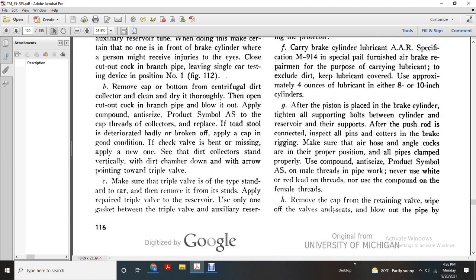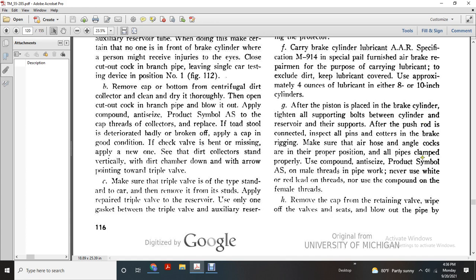Inspect the push rod connection with all the pins, and the brake rigging, to make sure the air hose and angle cock are in proper position and all of the pipes are clamped properly. Use the compound anti-seize product, symbol AS, on the male threads of the pipe. Never use white or red lead on threads, nor use compound on the female threads.